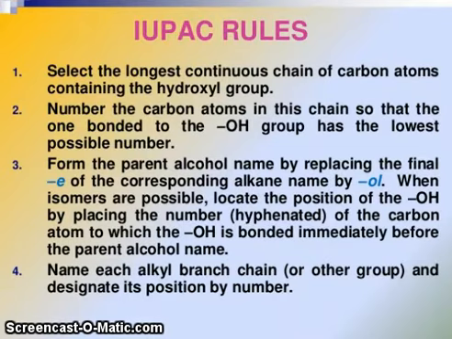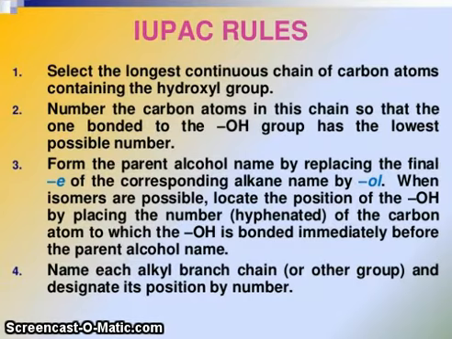of alcohols. You know IUPAC rules. Rule number 1, select the longest continuous chain of carbon atoms containing the hydroxyl group. Remember. Second point, number the carbon atoms in this chain so that the one bonded to the OH group has the lowest possible number.